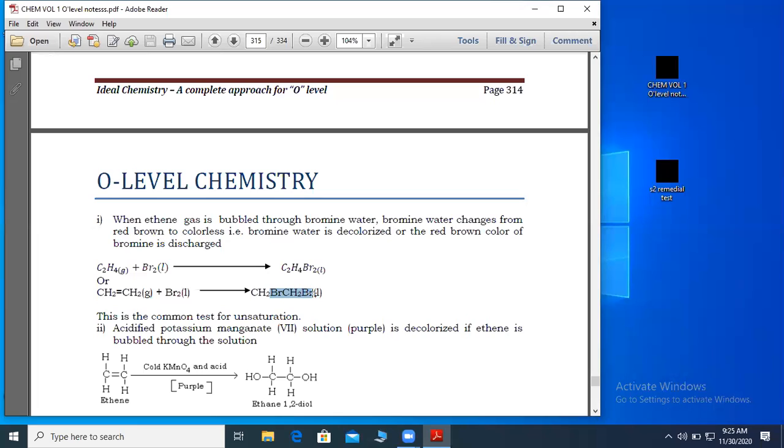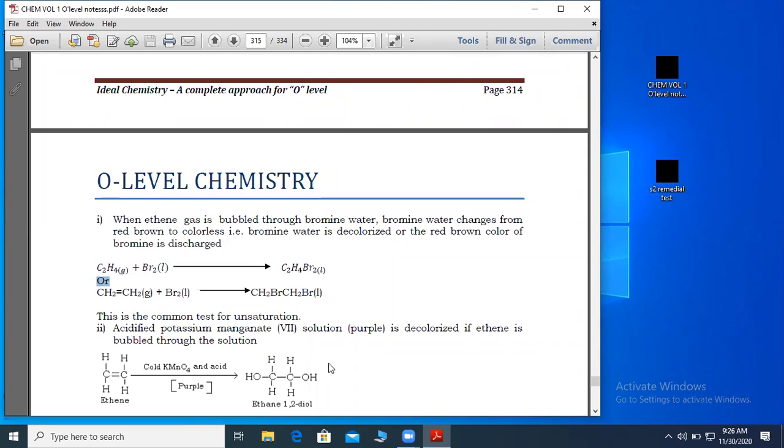So the name becomes 1,2-dibromoethane. So this product comes from the reaction of ethene gas, which is C2H4 plus bromine. Make sure that work is well understood.